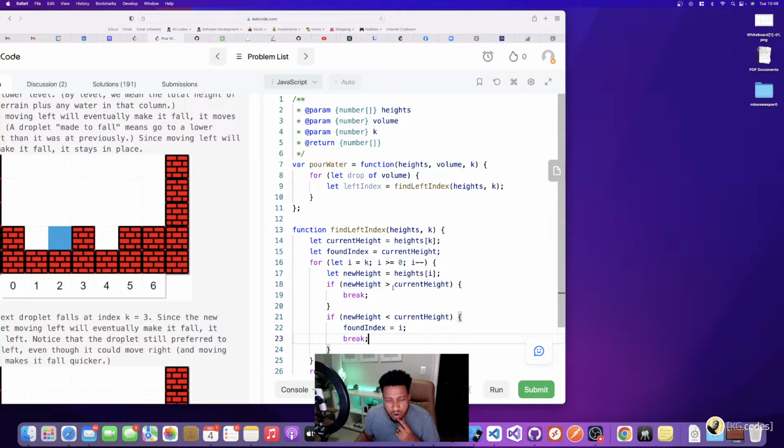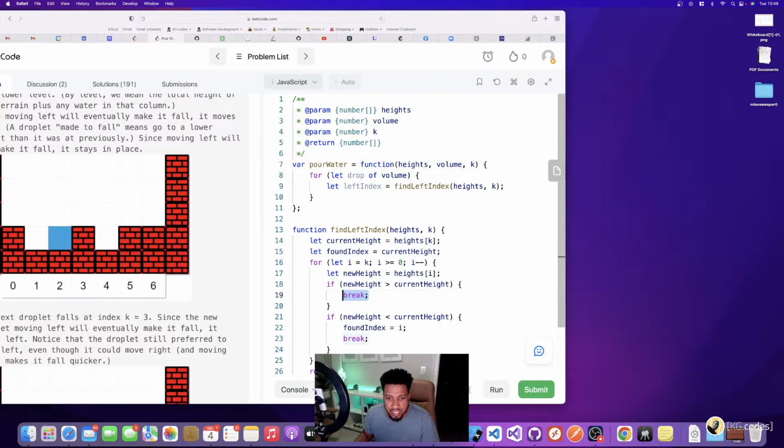If I run into a wall before I find the index, then I should break and return current height. So matter of fact, I'll just go ahead and return the current height here. And then here, I'll just return, because what if I don't find anything? So I can't do that.